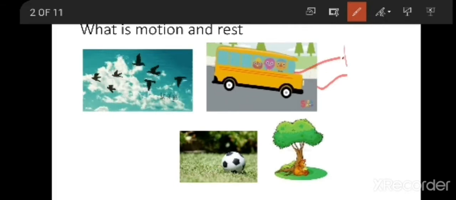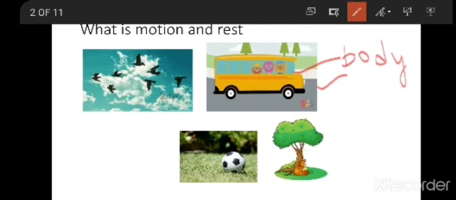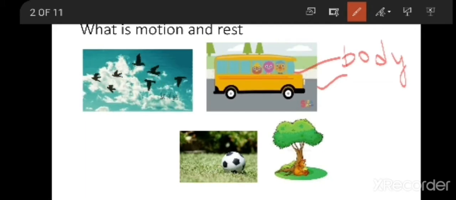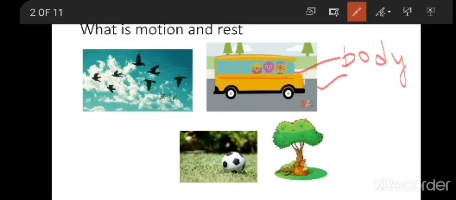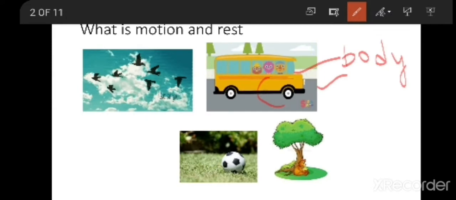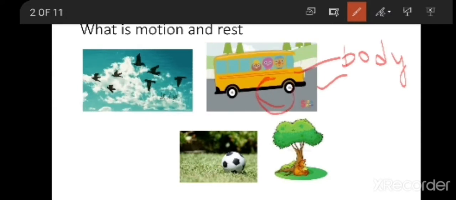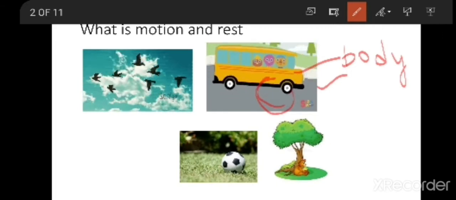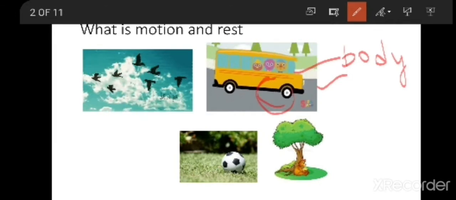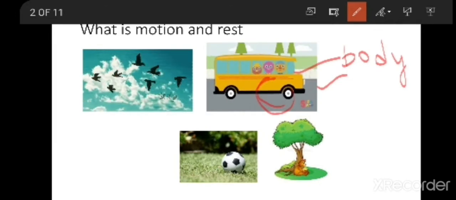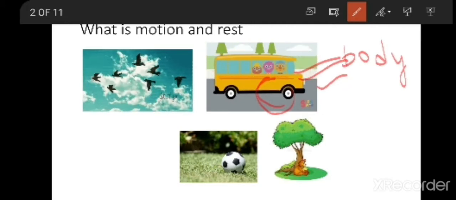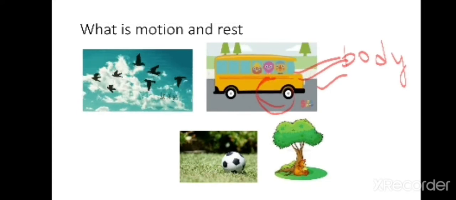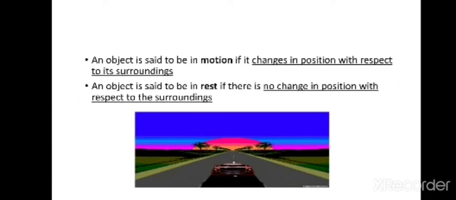Here we can consider the bus as a body or an object. So the bus is moving, and also the parts of the bus are going in the same direction. The bus is moving, tires also moving in the same direction. It is not taking a different direction. So this is translatory motion. The body along with its parts should move in the same direction. That is known as translatory motion.